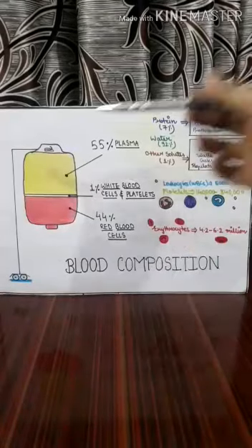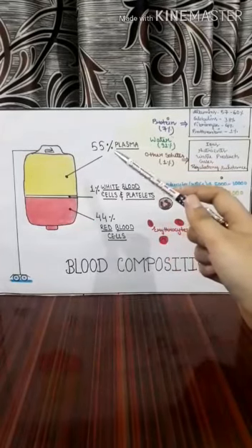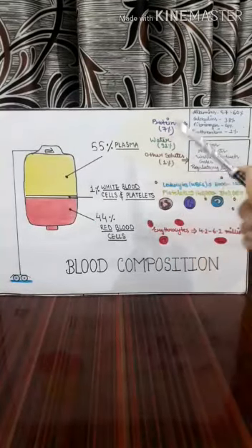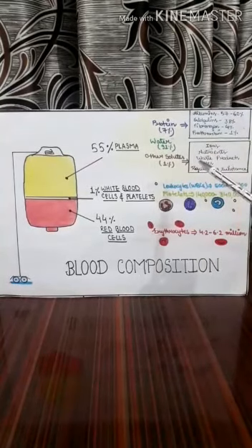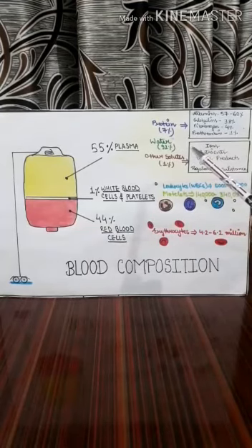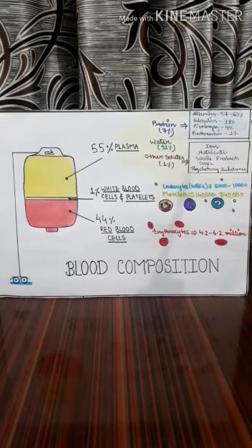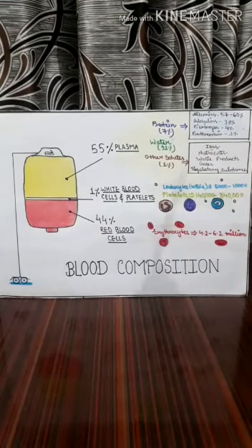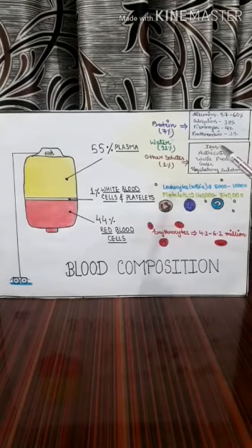As you can see, there is a fluid portion which is plasma, and it constitutes around 55% of the total blood. It has water which is around 92% and other solutes like ions, nutrients, waste product, gases and regulatory substance. Then 7% of plasma is composed of various proteins like albumins, globulins, fibrinogen and prothrombin. Fibrinogen and prothrombin are mainly responsible in the clotting mechanism.